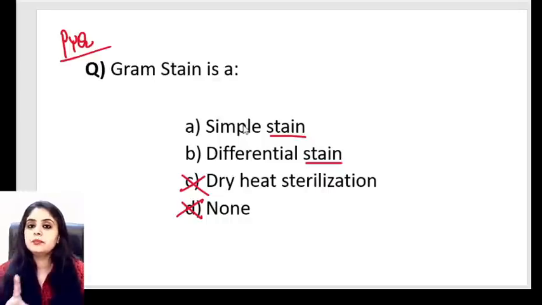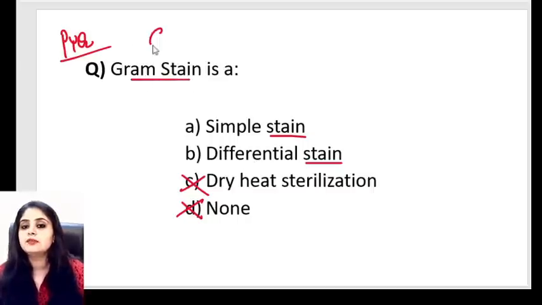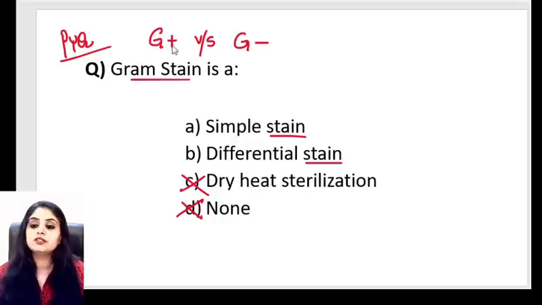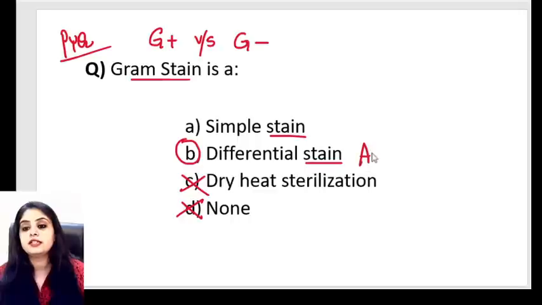So tell me, is it a simple one color stain, or is it helping me differentiate? As far as my thought process goes, gram stain differentiates gram positive organisms versus gram negative organisms, right? Which basically means that this is a kind of a differential stain.